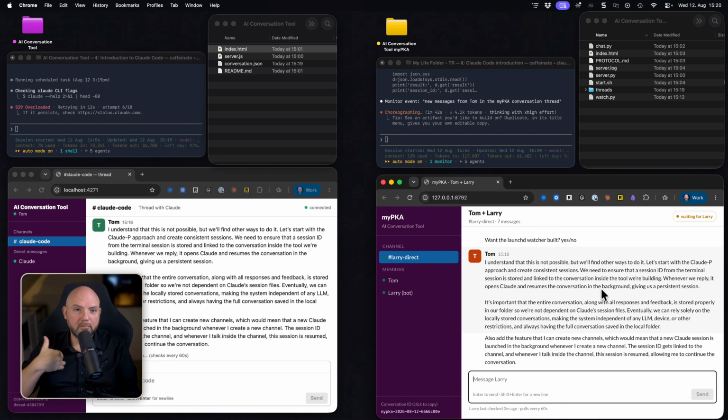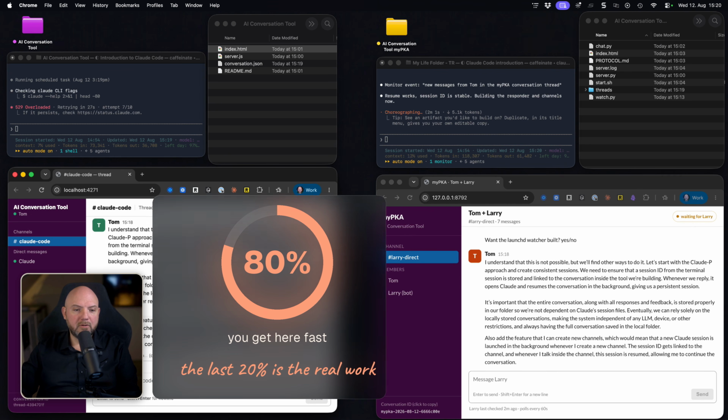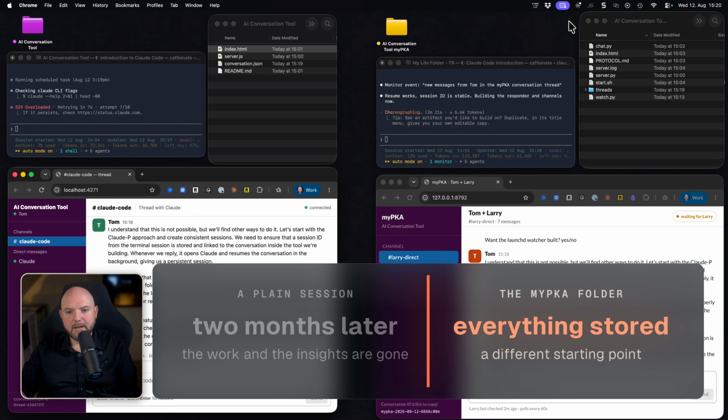But now the important thing to me is that when I played with something like this, you usually get very fast to 80-90% with this, and then the last 20% are missing, and that's where the real work comes in, and iterations and refinements and bug fixing. And if you just stop and in 2 months from now you start again with this because you thought, okay, I want to give it another go, you would have lost all this work and the insights that you had from the conversation here and what worked, what didn't work, and so on. Versus in this version, when you use the myPKA folder, everything gets stored in this local folder.